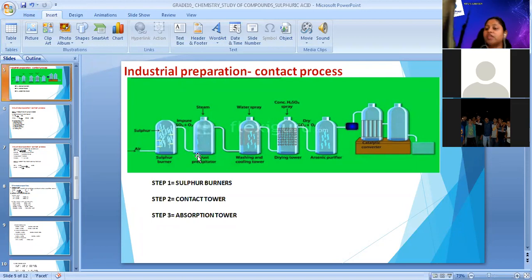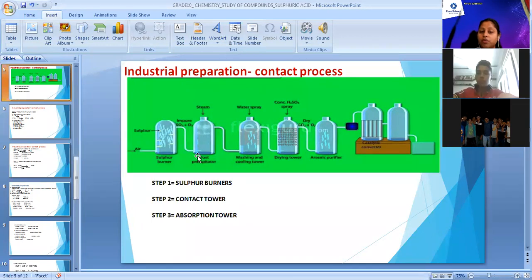Those dust particles accumulate at the bottom of the tower, and only the SO2 gas with air is passed through the pipe to the next chamber. That pipe between the 2 chambers, the steam chamber and the water spray, is called the cooling pipe, where we cool this SO2 gas.